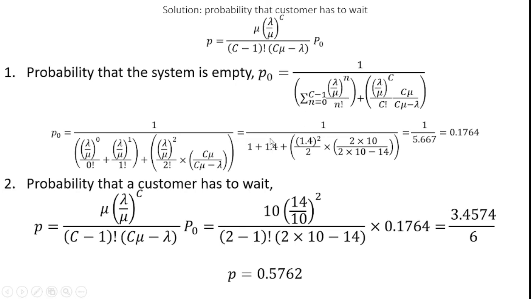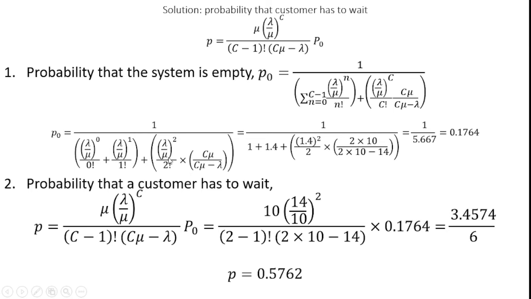So here you see the first step. I can expand this summation of n equal to 0 to c minus 1 with respect to our service station. Here 2 minus 1 is equal to 1. So lambda by mu power 0 divided by 0 factorial is the first term, the elongated form. After that, plus lambda by mu power 1 divided by 1 factorial, which is the meaning of the summation of n equal to 0 to c minus 1. So I consume the 0th service station and the first service station.